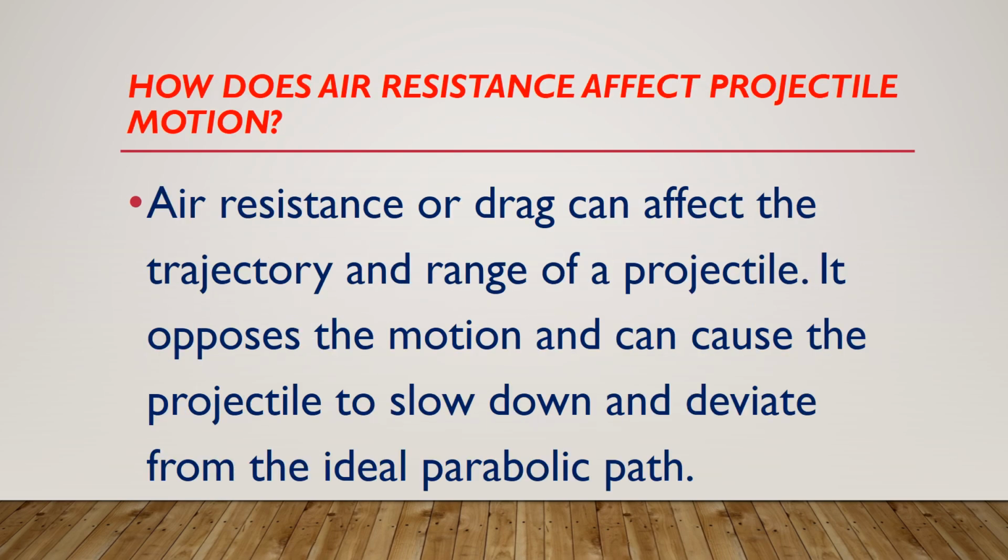How does air resistance affect projectile motion? Air resistance or drag can affect the trajectory and range of projectile. It opposes the motion and causes the projectile to slow down and deviate from the ideal parabolic path.